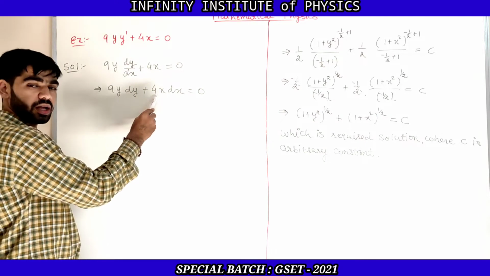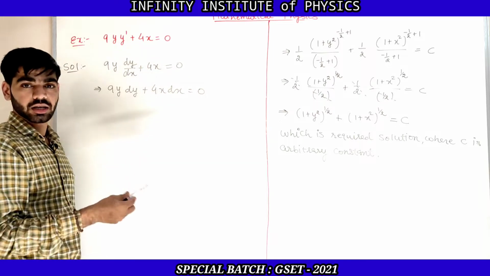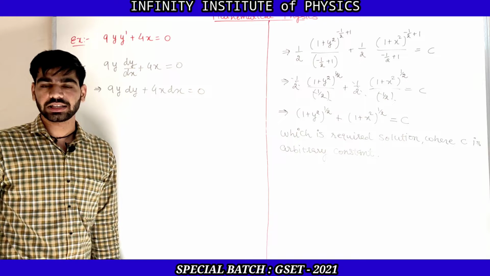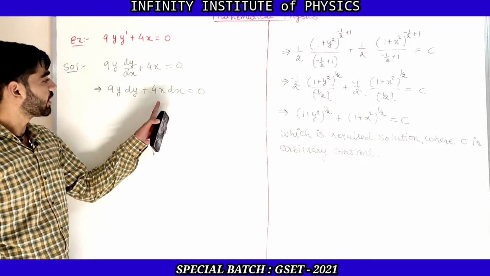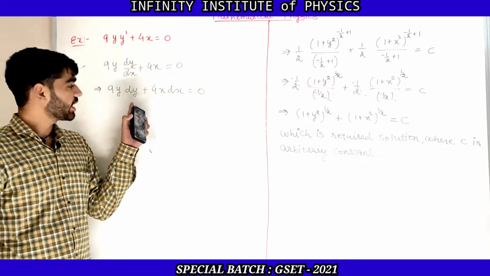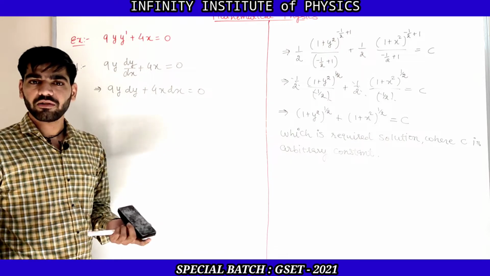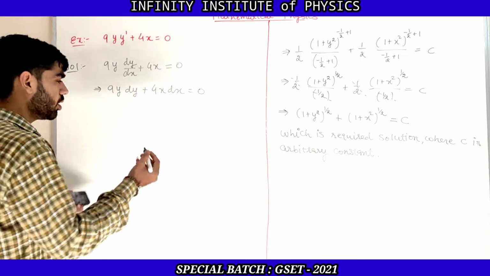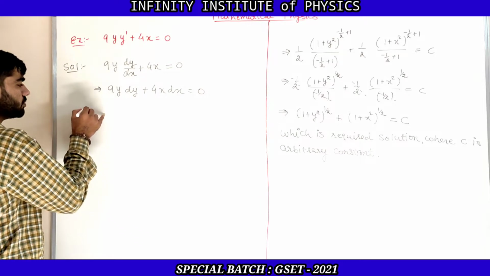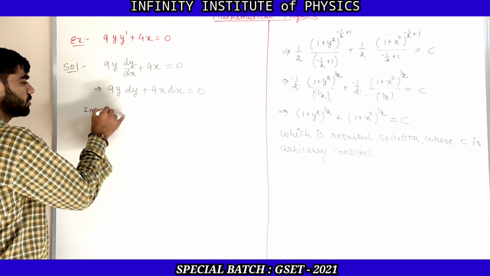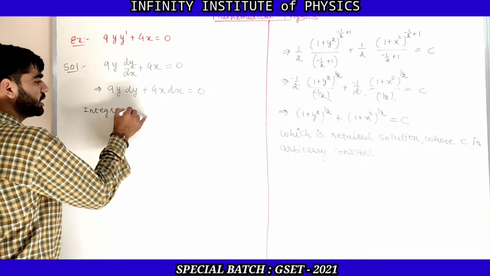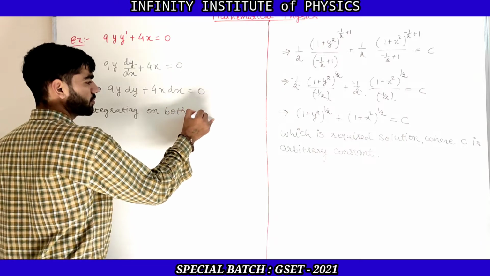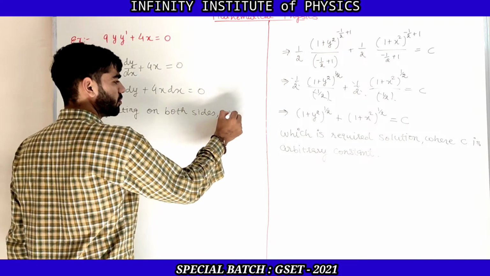4x, that is M, 9y, that is N, M dx plus N dy is equal to 0. So that is converted into the variable separable form, where M is the only function of x and N is the only function of y. So what we have to do is integration on both sides. So now integrating on both sides, we get,